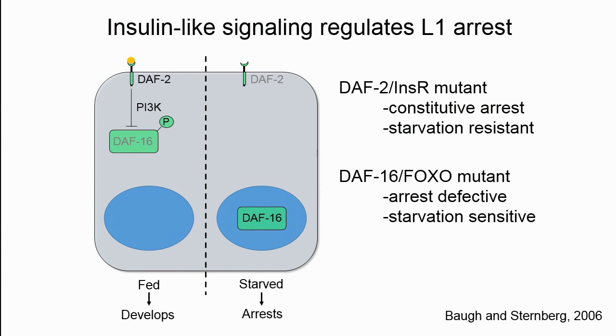Conversely, in a starved worm, daf-2 activity is suppressed, and daf-16 is then free to move into the nucleus and promote L1 arrest. So to study this arrest, we use mutants in daf-2 and daf-16, which have opposing phenotypes. So daf-2 mutants are constitutively arrested and starvation resistant, while daf-16 mutants are arrest defective and starvation sensitive.